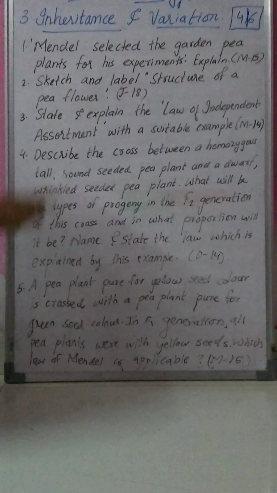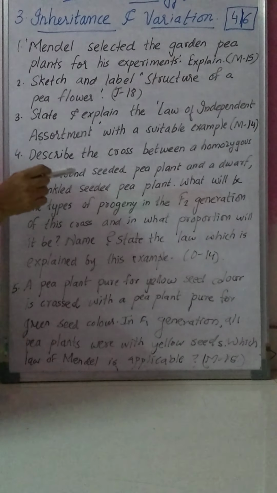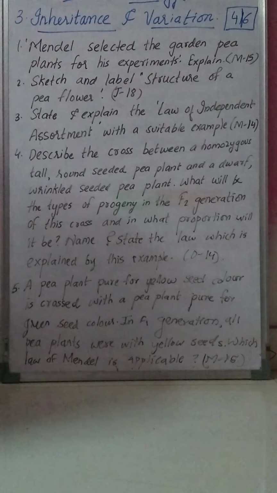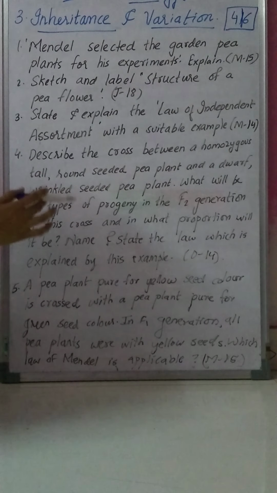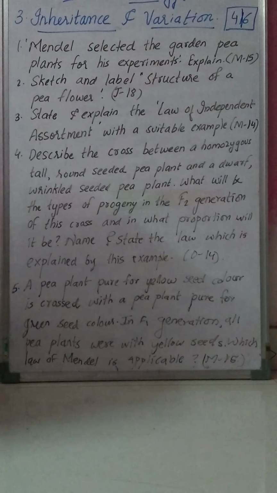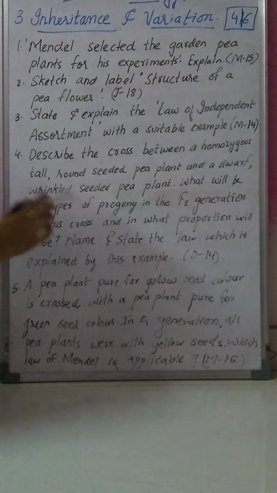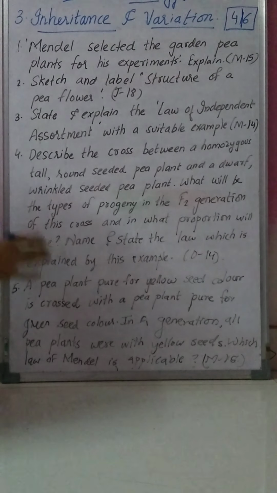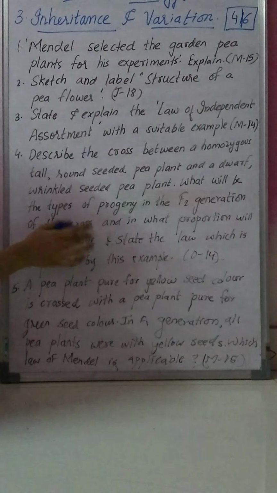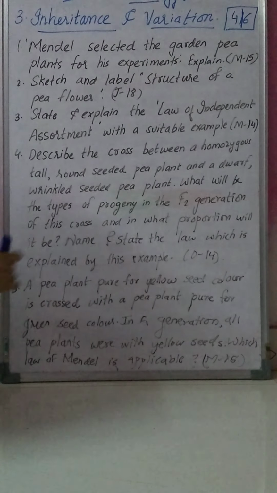See, what is this? The cross between tall and round seeded pea plant and a dwarf wrinkle. 2 characters are there. Then what's the second part of this question? What will be the type of progeny in the F2 generation of this cross? The next part is in what proportion will it be? And the last is name and state the law which is explained by this example.